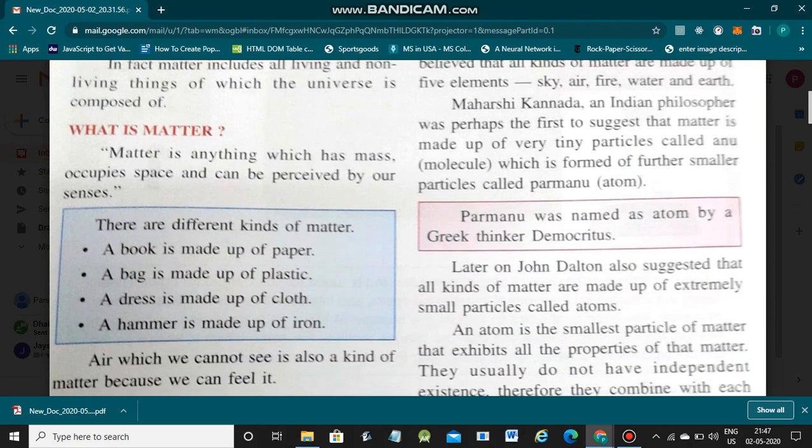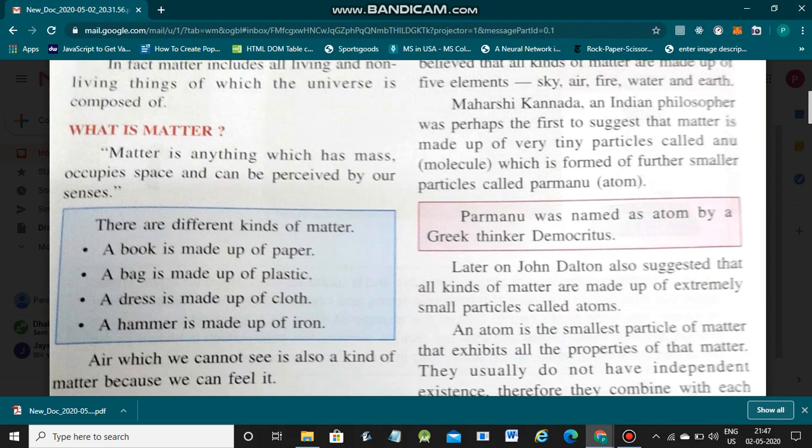Now Parmanu, the Parmanu that was named as an atom by the Greek philosopher Democritus. First of all, Maharishi Kannada recognized what is an atom and what is a molecule. Then Democritus named the Parmanu as an atom. Later, many scientists put forward different theories about matter. Later on, John Dalton also suggested that all kinds of matter are made up of extremely small particles called